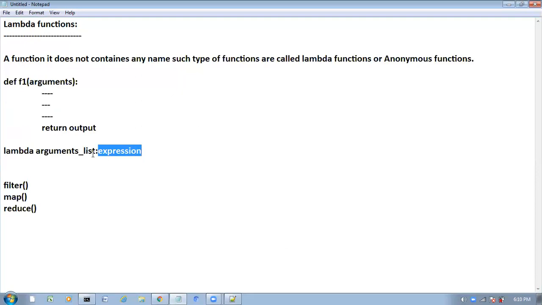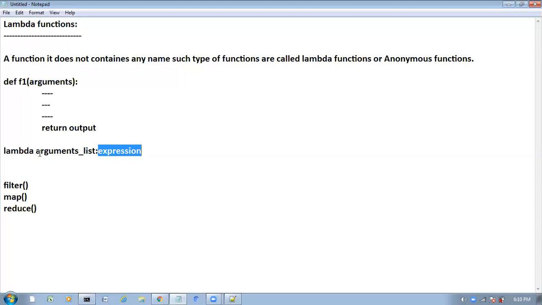Here we no need to write any return statement. Why? My expression itself will return the value. Is it clear? Yesterday we covered all these things. What is the filter function? Where will we use these lambda functions?